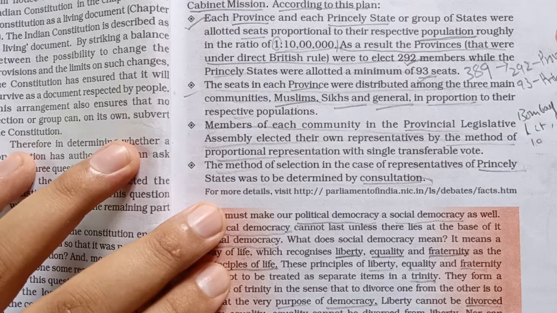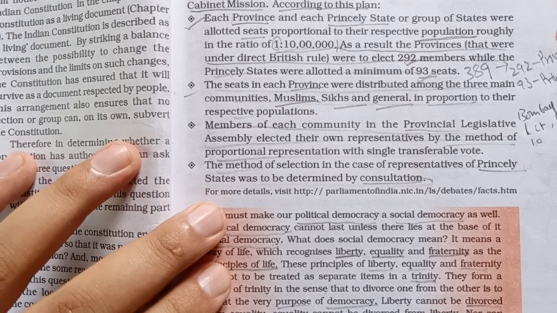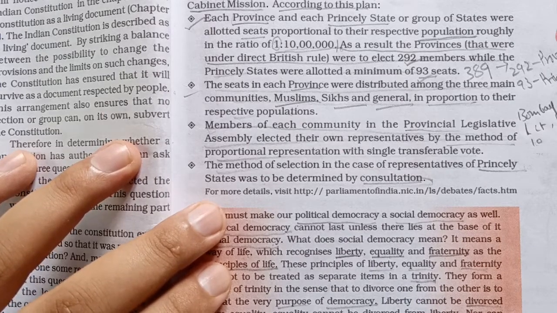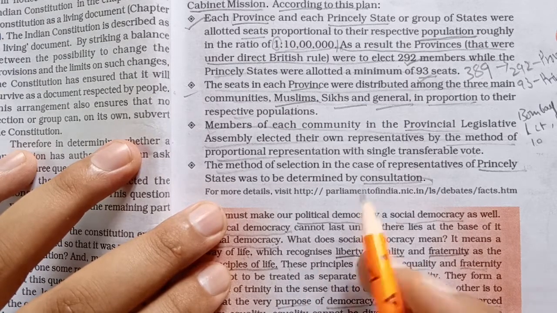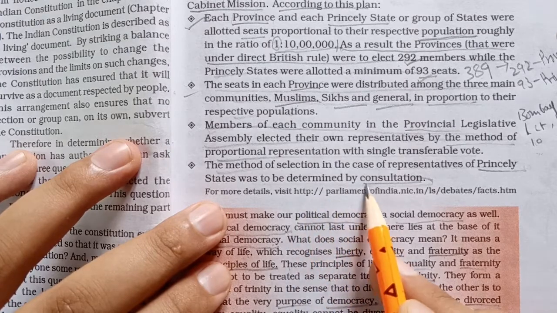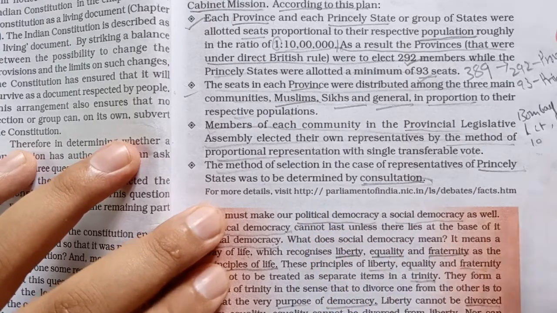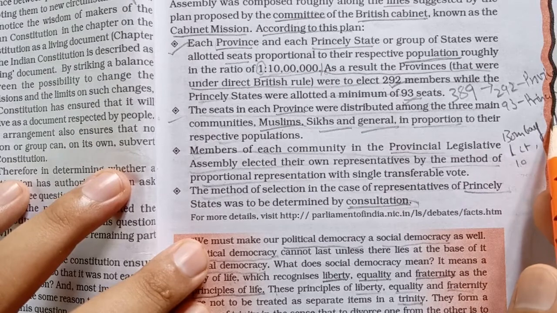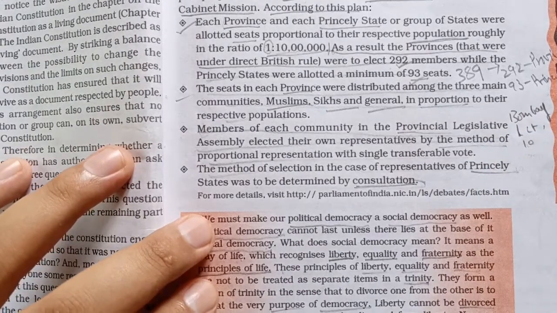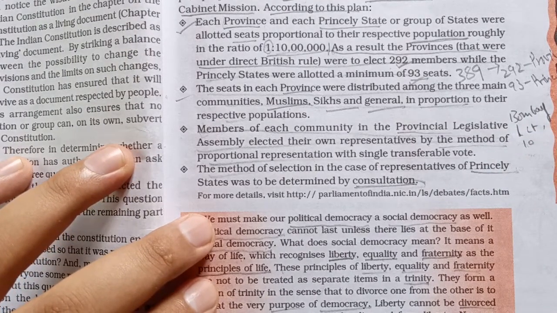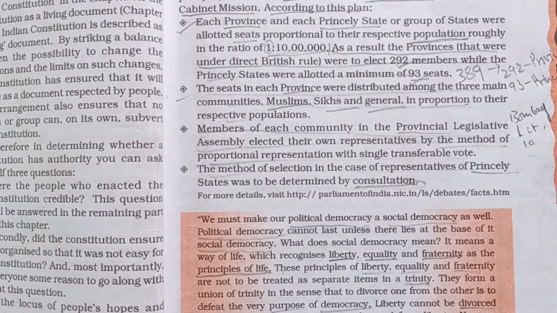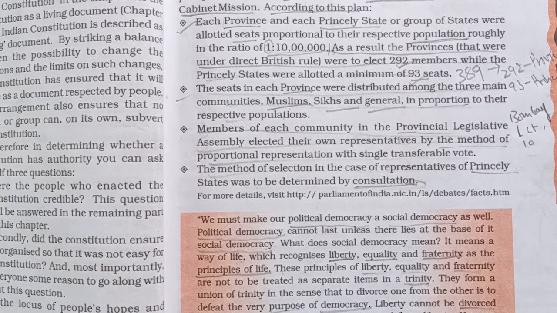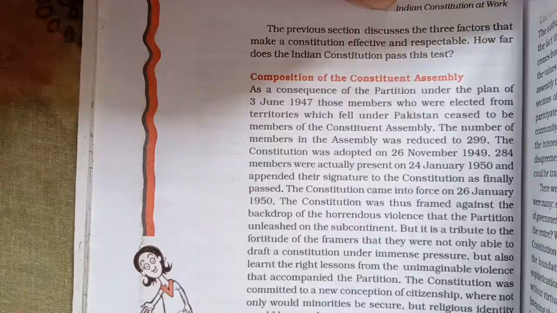But if we are talking about the princely states, the power was given entirely to the princely states. There was no particular plan for electing members for the princely states. The method of selection was to be determined by consultation. It was left to them that, with their discussion and consultation, they had to elect a total of 93 members of this Constituent Assembly.